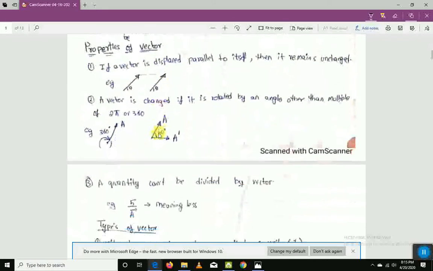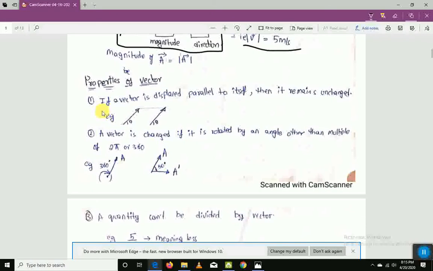This is the most important thing, the properties of vectors. Most of the problems can be simplified with these simple properties. Okay, we'll try to understand one after the other.